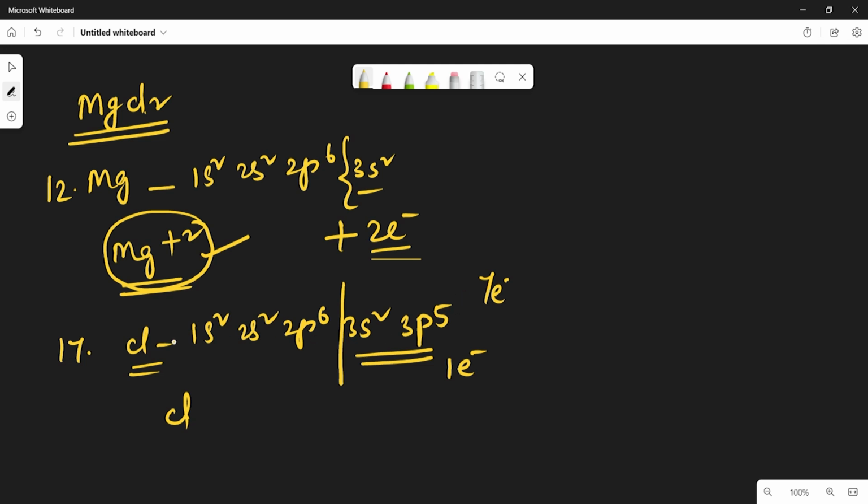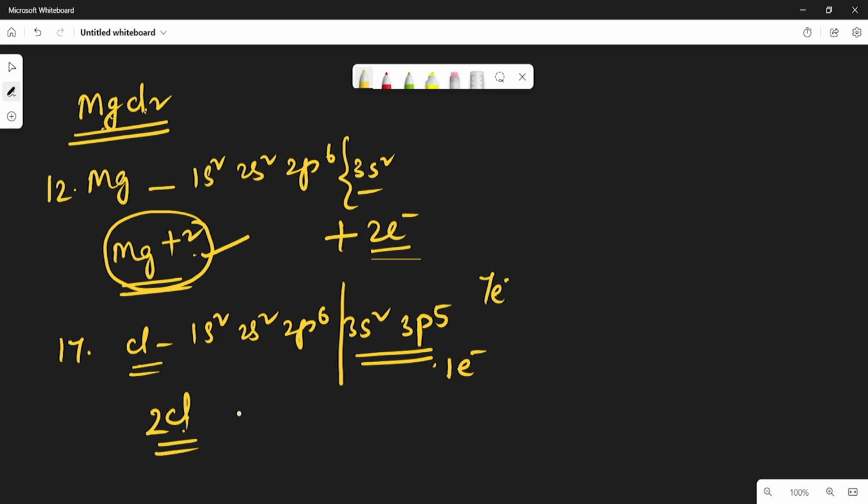So that is why 2 chlorine atoms will join with magnesium. That is why the formula is MgCl2, which means 1 magnesium atom and 2 chlorine atoms will participate, because magnesium is donating 2 electrons. Is it clear? So one chlorine atom will take 1 electron and another chlorine atom will take another electron.